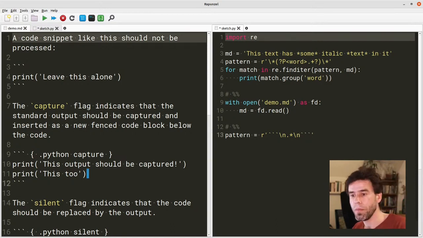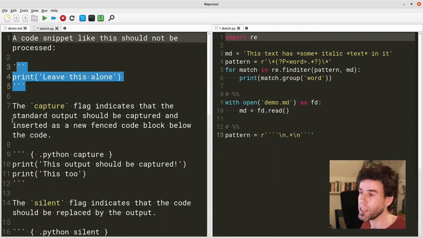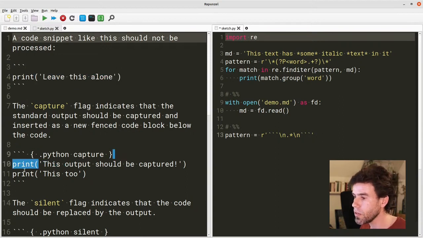This, in principle, matches these kinds of code blocks, but not perfectly. Actually, this pattern would match this code block because it actually is 3 backticks and then some code and then 3 more backticks. But it is not yet good enough to match this because here the backticks are actually followed by these curly braces and the attributes inside it. So we want to be a little bit more specific.